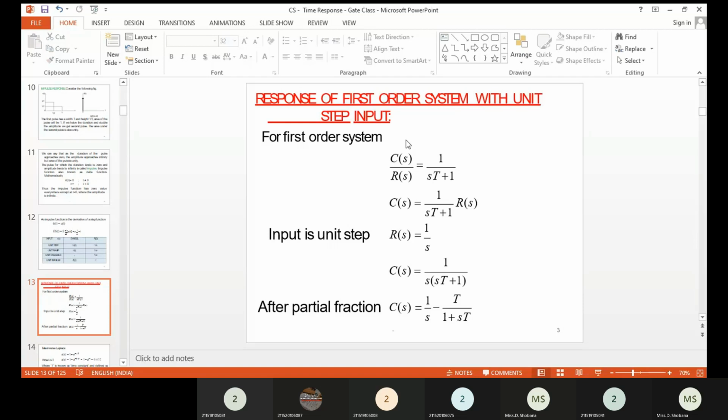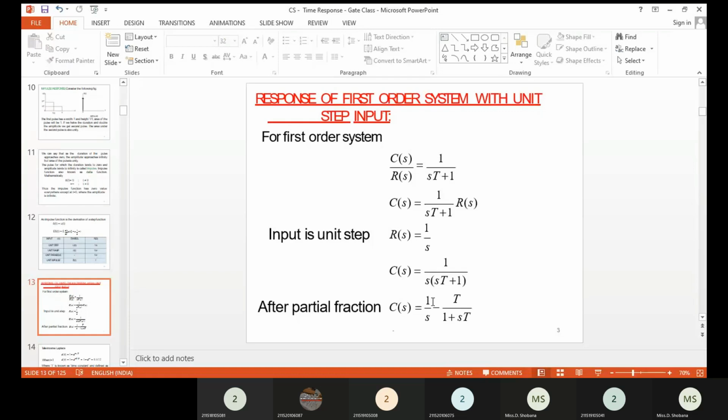determine the response for the unit step input signal. Okay, so for the unit step input signal, R of s is nothing but 1 divided by s, as we have just seen. So we can substitute that in C of s. C of s becomes 1 divided by sT plus 1 into R of s. Instead of R of s, we are going to substitute 1 by s. So here two s-domain terms are multiplied, therefore we cannot directly apply the inverse Laplace. So we should apply the partial fraction before that, and then we can apply the inverse Laplace.